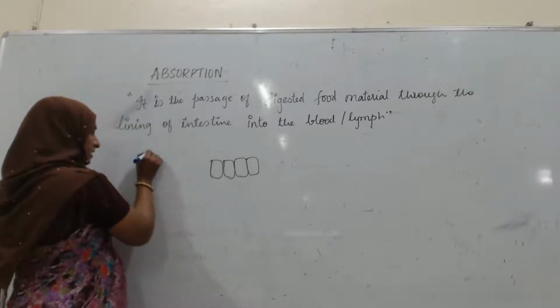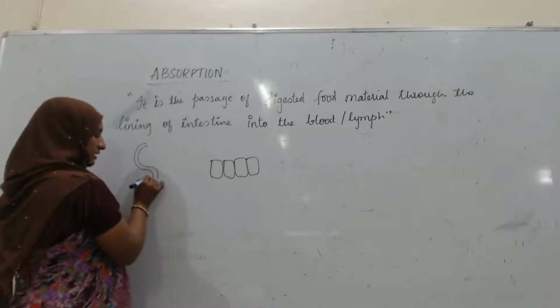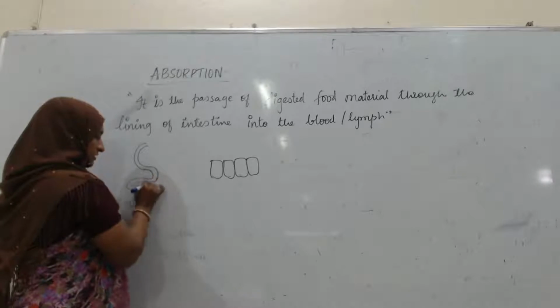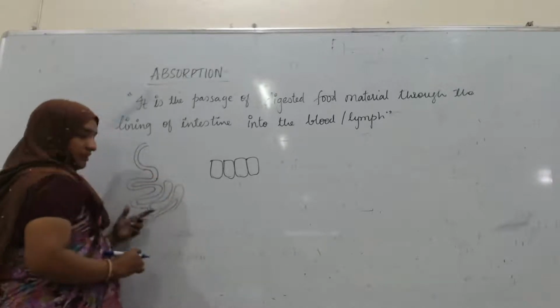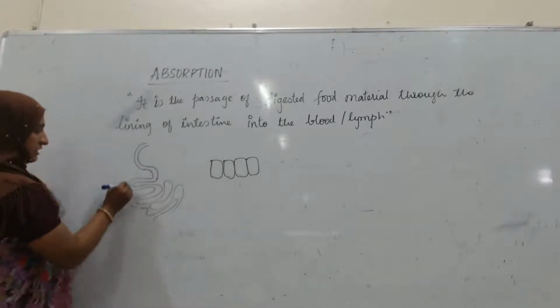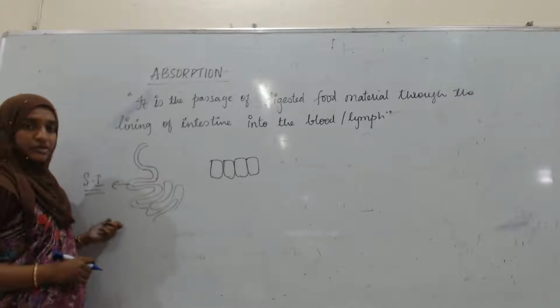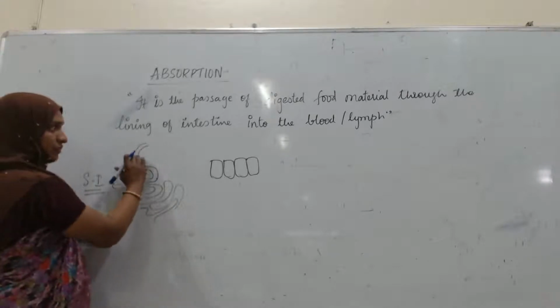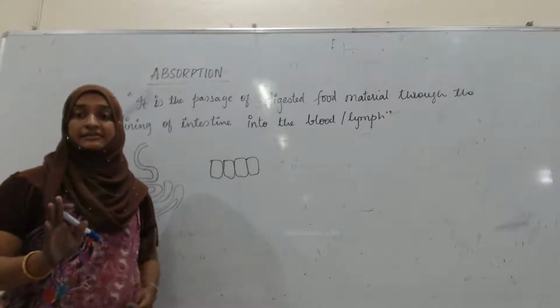Here, this is the intestine, the duodenum. Then here it continues with the small intestine. So it is the passage of digested food, not undigested food.